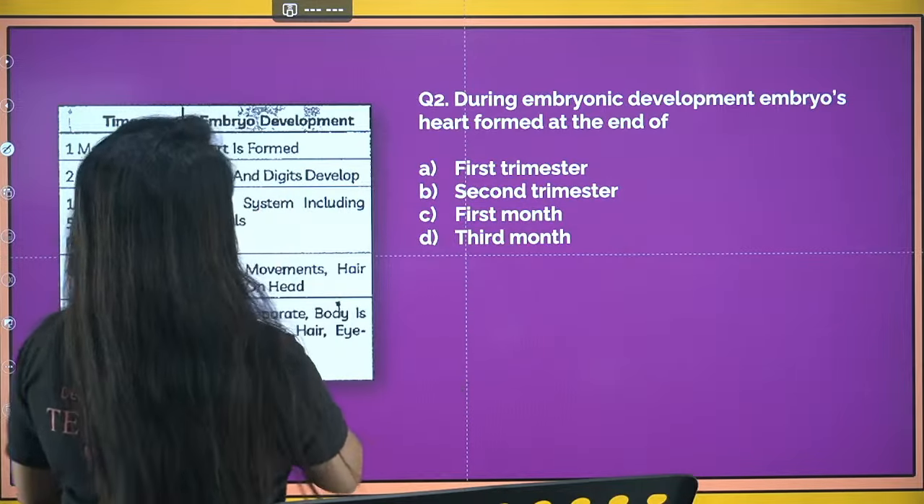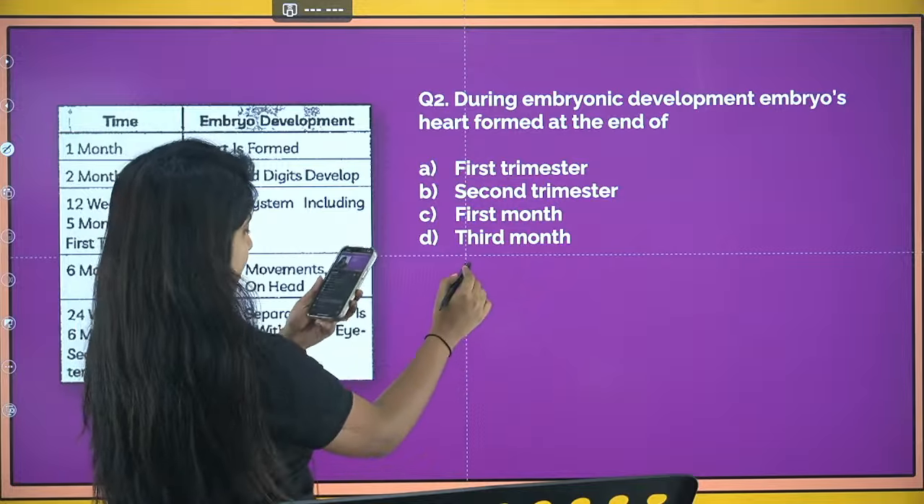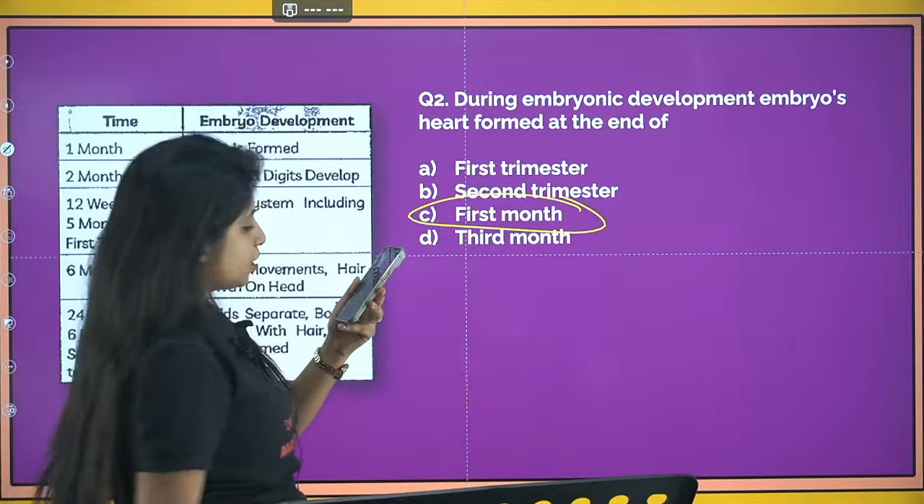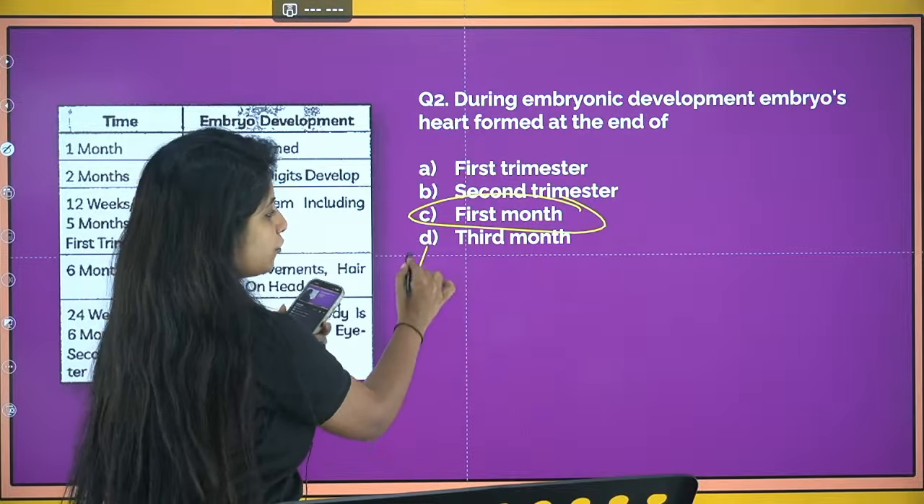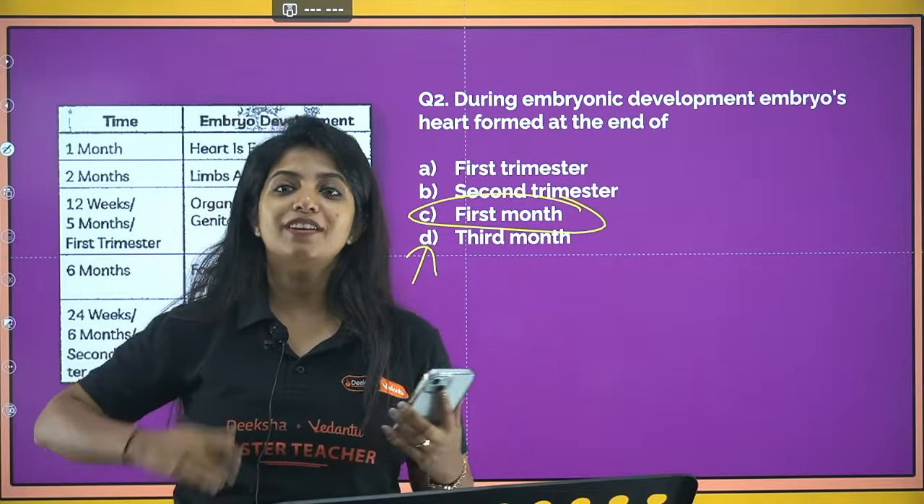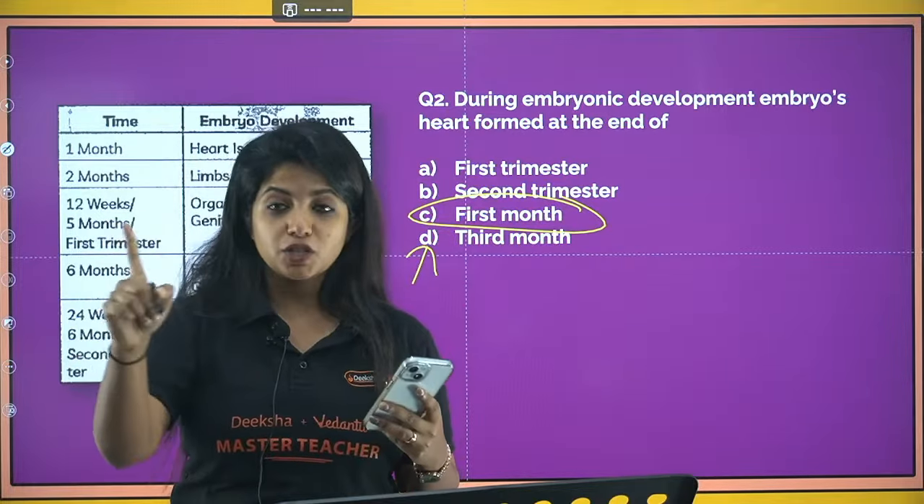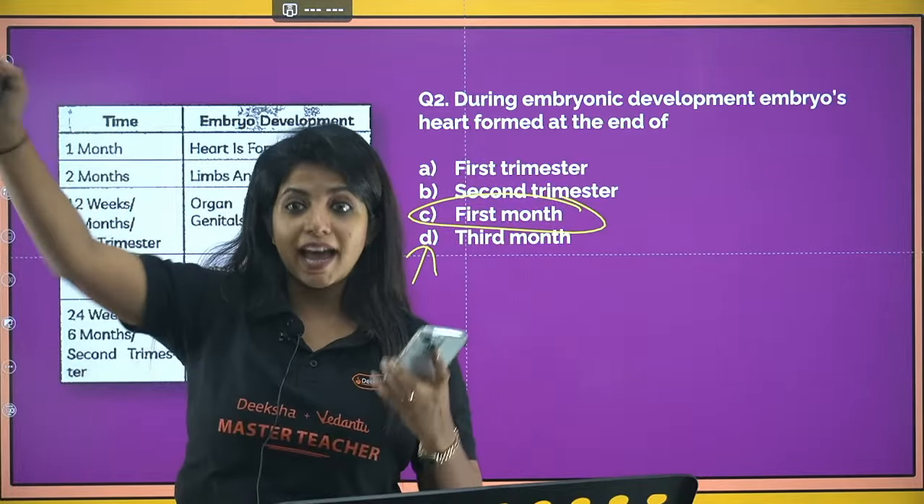Okay. So yes. So you guys are saying that the embryo's heart formation takes place at the end of first month. That is the C option. You guys are absolutely correct if you think so. Always remember, when we die, we check for the heartbeat. Similarly, when someone is born, the first thing that we check is the heartbeat because it is formed after the first month. In the second month, you have limbs and digits.